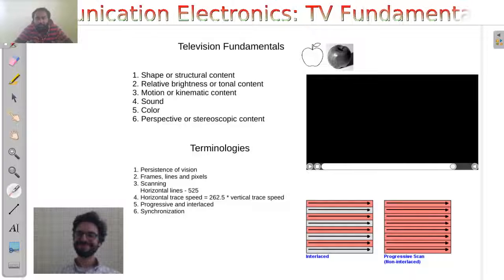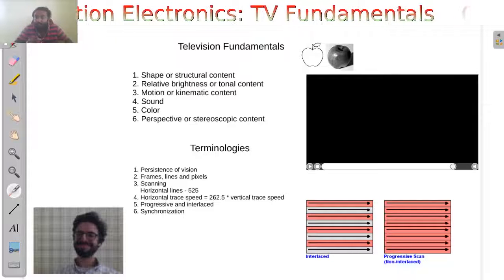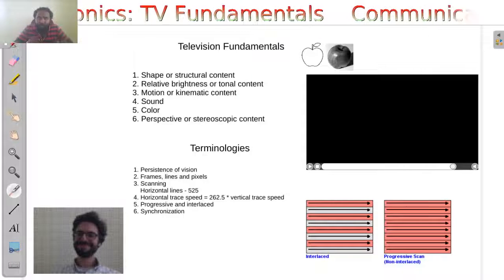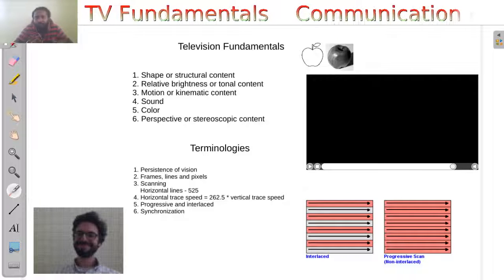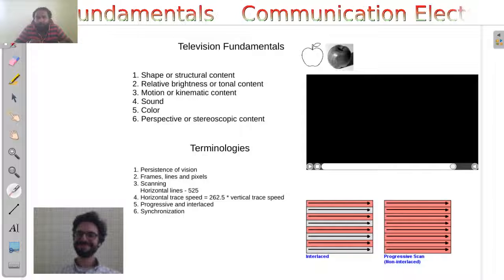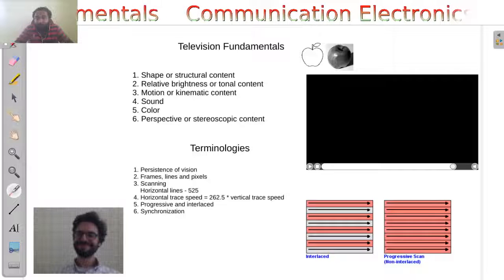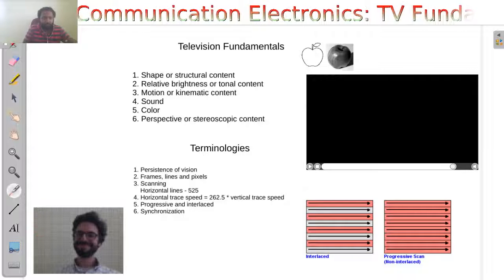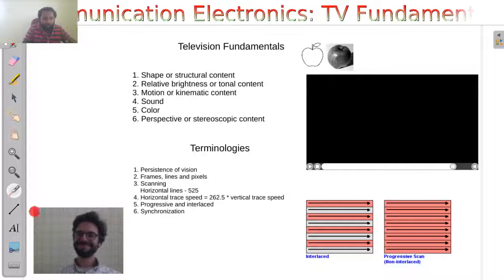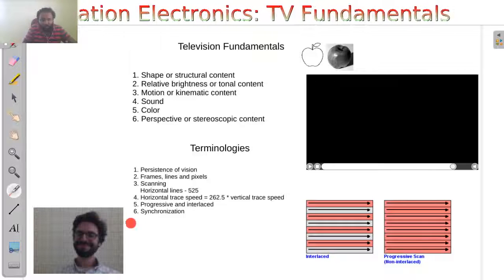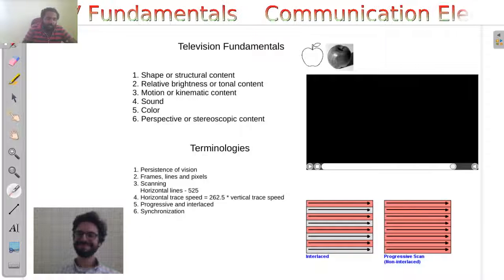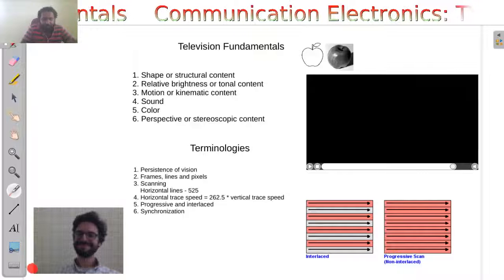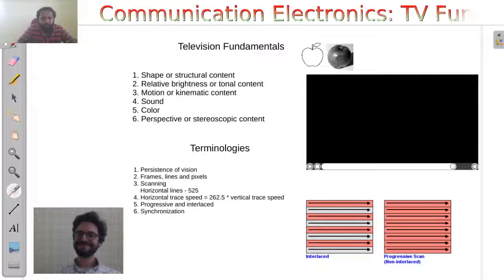So in usual cases there will be 25 frames per second that are given to your eyes from the television set. So each of these images is called a frame. One frame will have, say, 525 lines. So this is one frame. You can see this guy over here. This is one frame, and in this frame there can be many horizontal lines. Those horizontal lines are again subdivided into pixels. So pixel is the smallest amount of information inside a television system.